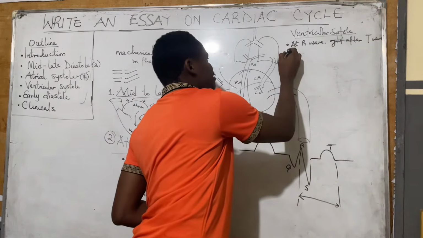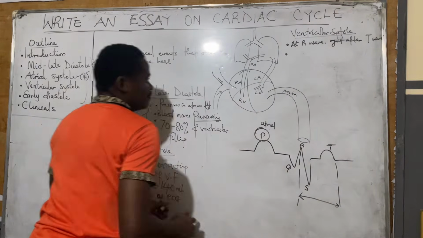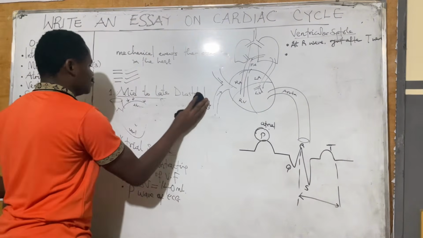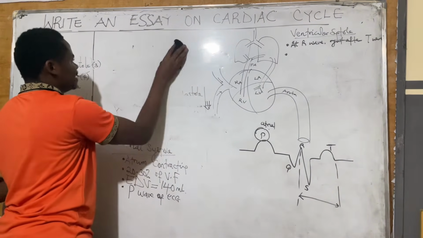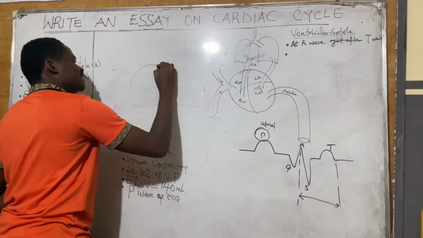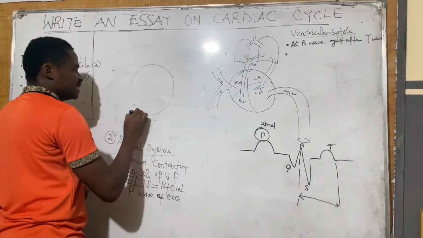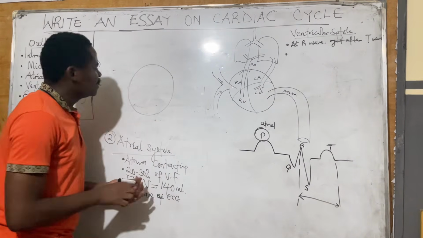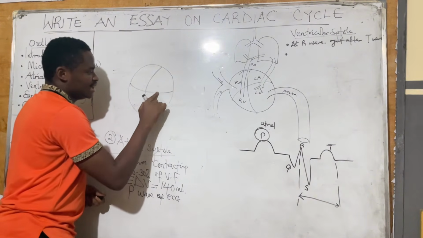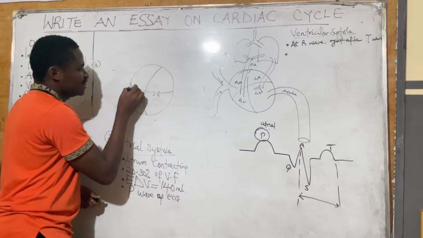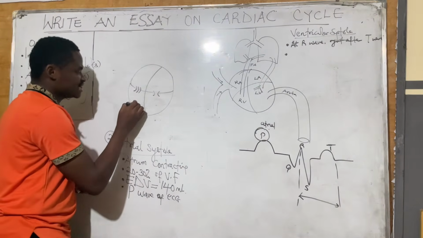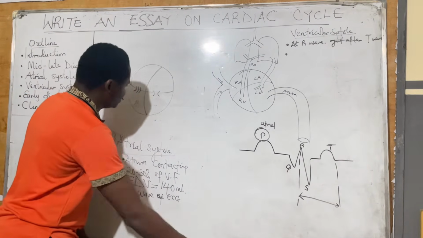Now the second point that is quite necessary to say, maybe let me remove this one here for better illustration and for you to really understand what I've been saying. In the second point, maybe I show you again how the heart looks, maybe clearer than this one here. We have our ventricles like this, and then we have our valves. This one here is on the right side. This one here is on the left side.